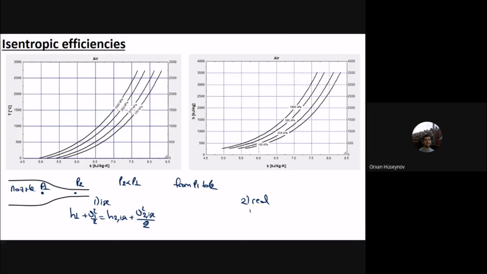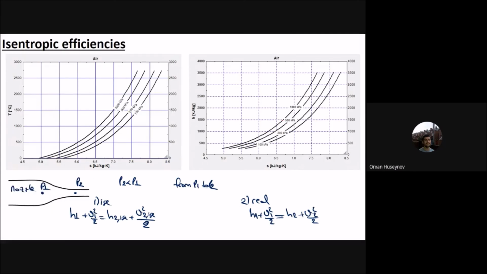If it is real, we will have that h1 plus v1 squared by 2 will be equal to h2, and here you don't have any subscript, so you will have h2 plus v2 squared by 2. This one is for the real one. Now we are trying to determine in which case the enthalpy difference is larger, the isentropic one or the real one. Now let's look at the chart.